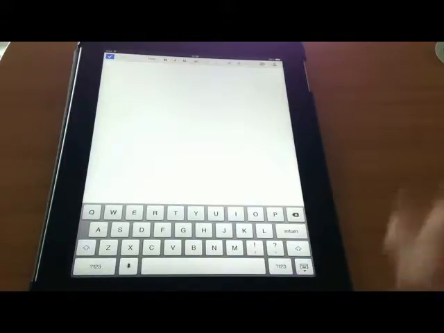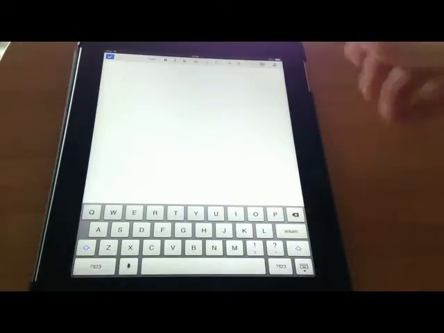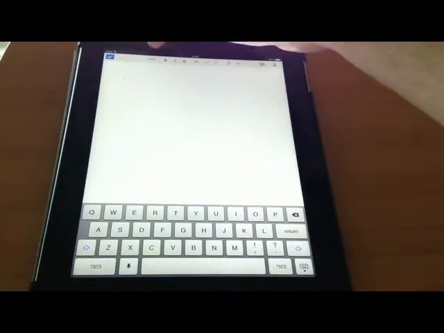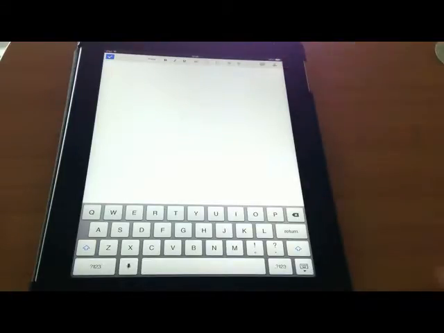You'll notice that it looks somewhat similar to what it would look like online. You don't have the toolbar quite that you have on a desktop, but up here we've got our fonts menu, our bold, italics, underline, our alignment, bulleted lists, our margin, so we've got a lot of options. We can also chat on this document and see who else is viewing it, just like we can online.